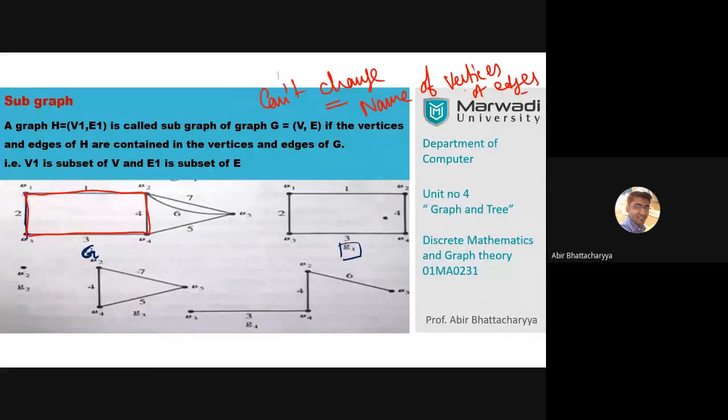So here it is alpha 1, alpha 1. Alpha 2, alpha 2. Alpha 3, alpha 4. And the edges are 1, 2, 3, 4. We cannot change the names of edges and vertices.